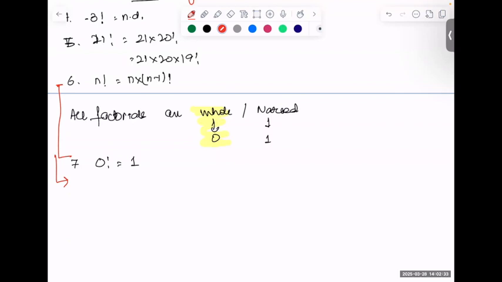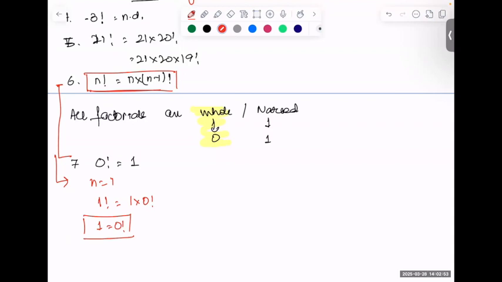Okay. Now, it's something from here that we did something from here. Now, if we put n as 1, 1 factorial is equal to 1 into 0 factorial. So what is this? 1 is equal to 0 factorial. That's how we get it.